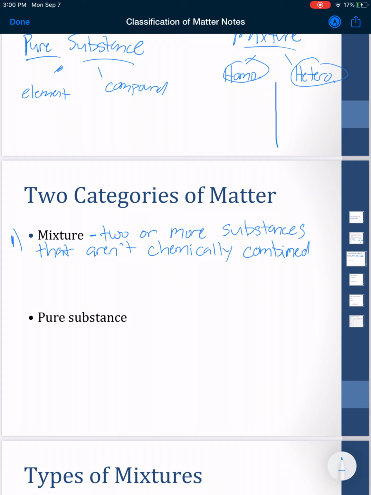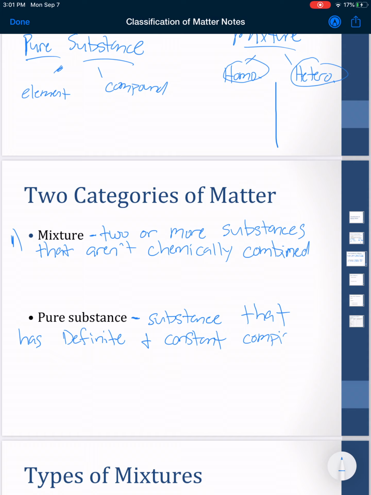A pure substance is basically the exact opposite. It's going to be a substance that has definite and constant composition and distinct chemical properties.